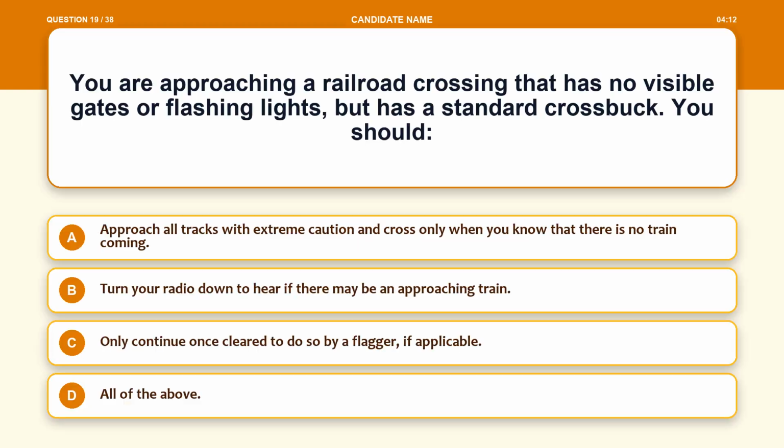Question 19. You are approaching a railroad crossing that has no visible gates or flashing lights, but has a standard crossbuck. You should Option A, approach all tracks with extreme caution and cross only when you know that there is no train coming. Option B, turn your radio down to hear if there may be an approaching train. Option C, only continue once cleared to do so by a flagger, if applicable. Option D, all of the above.